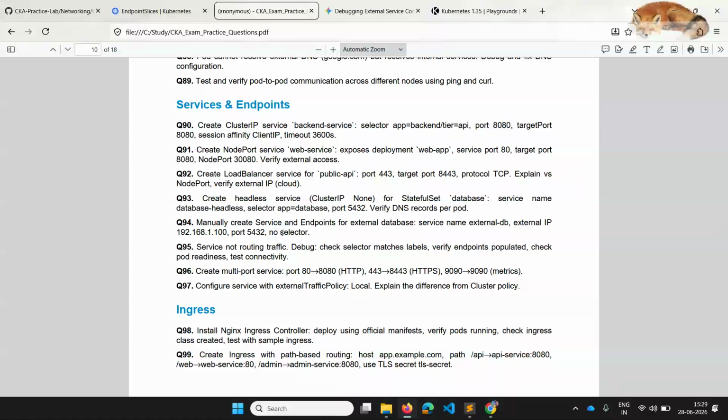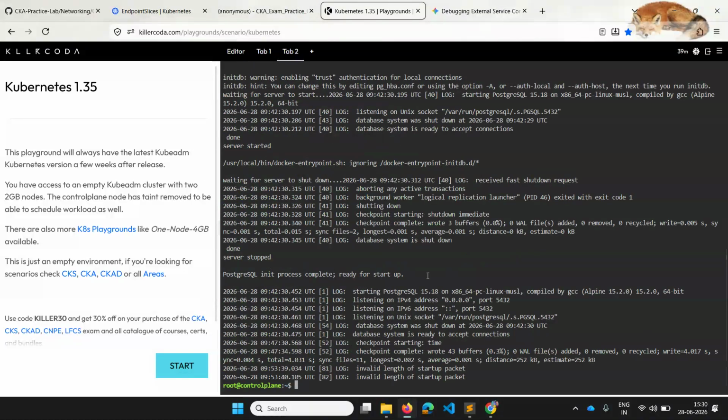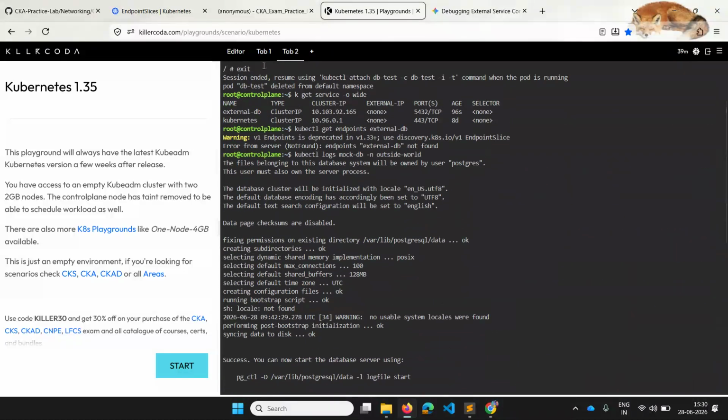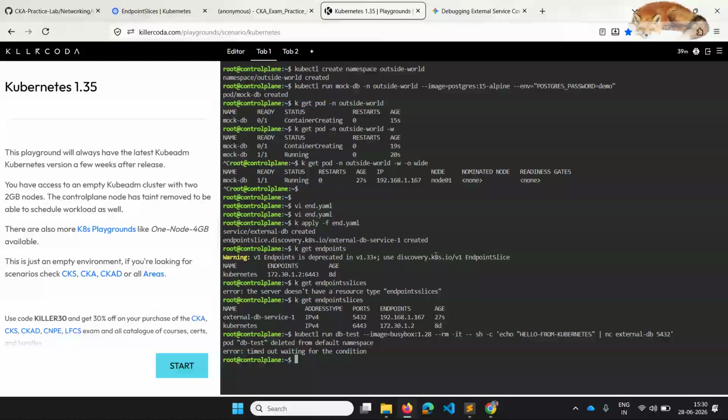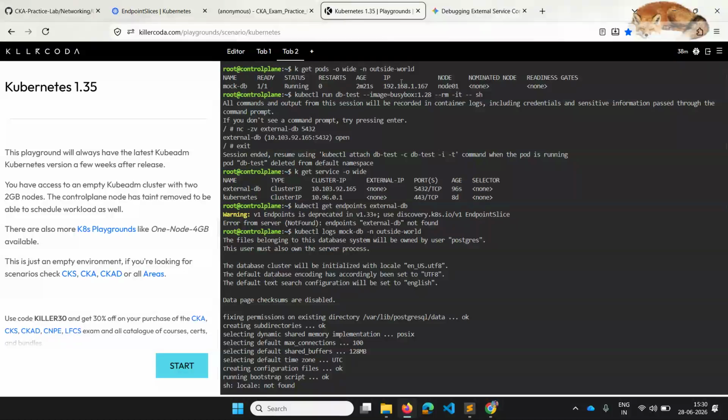There we have seen that we can send the request from it, and I have kept the demonstration open. This is all what we have done in the last class. Last class we were able to test using this random pod, where it showed me that external DB open. That means from this I'm able to ping the service and it returned its IP also.